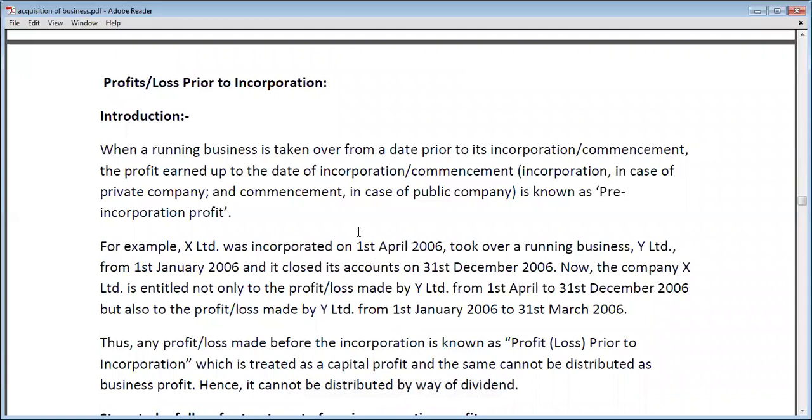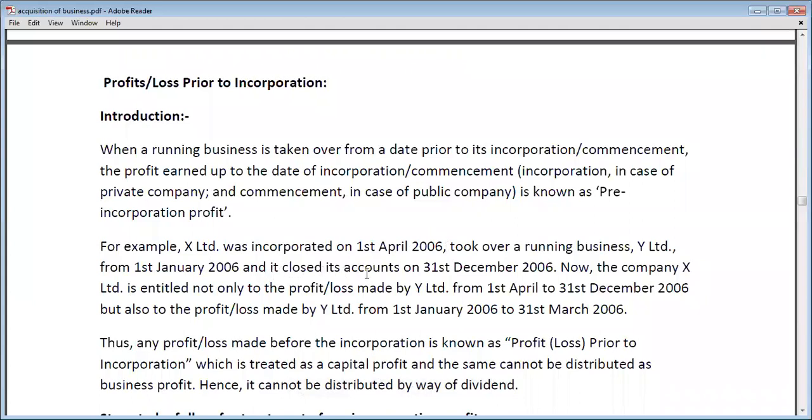X Limited was incorporated on 1st April 2006 and took over a running business of Y Limited. X Limited took over the business of Y Limited from 1st January 2006, and the company was incorporated from 1st April 2006. So the pre-incorporation period is from 1st January to 31st March, that means January, February, March. So 3 months is the pre-incorporation period, because the business was taken over on 1st January 2006, but the company was incorporated on 1st April 2006.